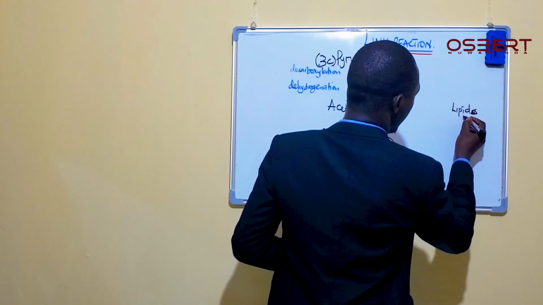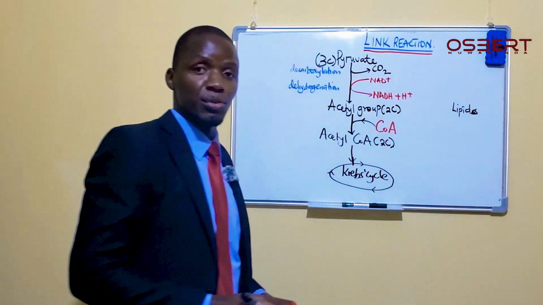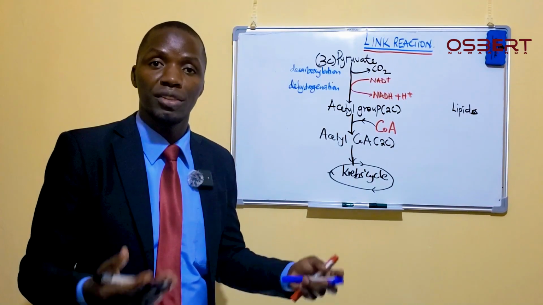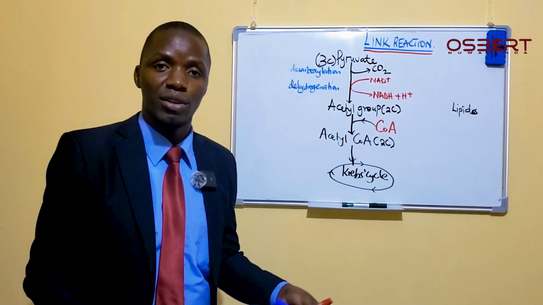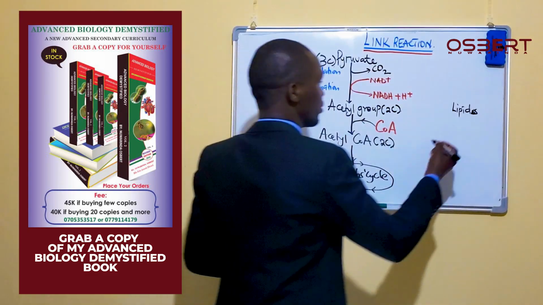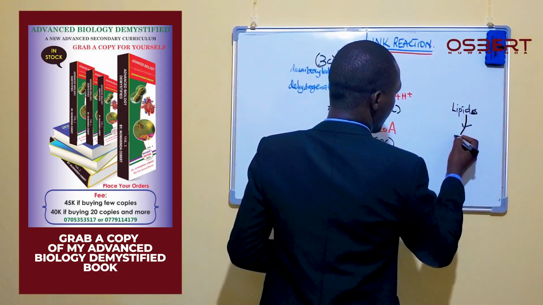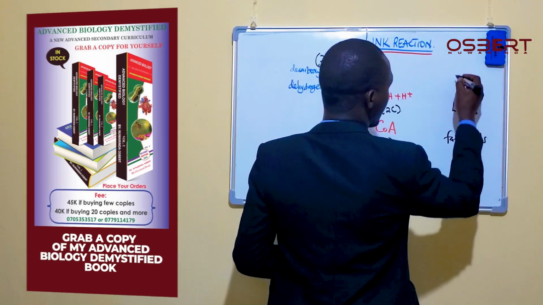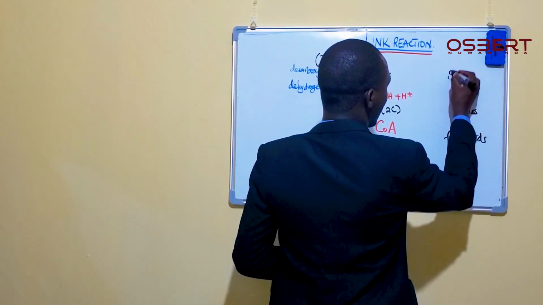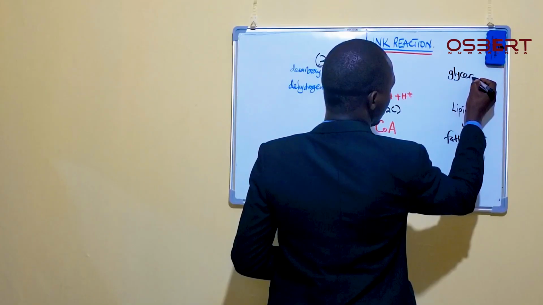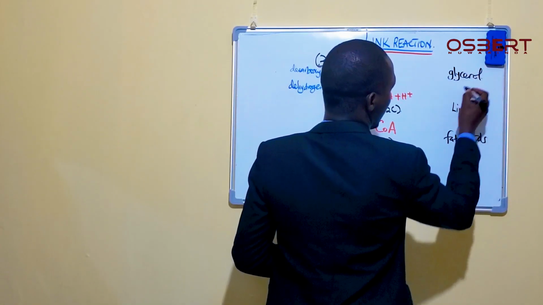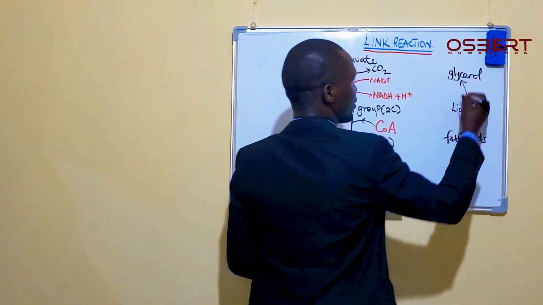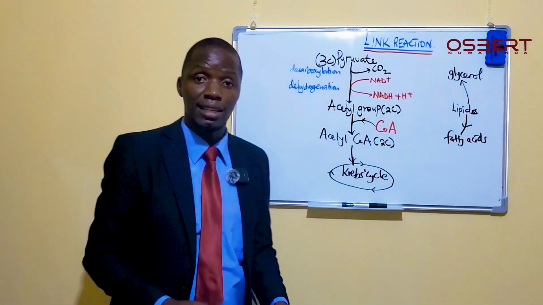When you eat these lipids, they undergo digestion, and they will be broken down into fatty acids and also into what we call glycerol. So we have the lipids broken down into fatty acids and then glycerol.